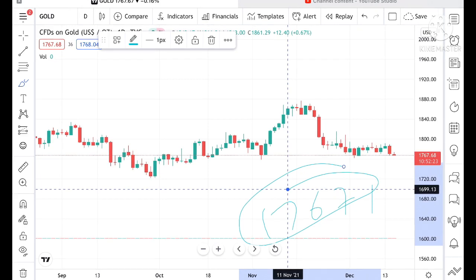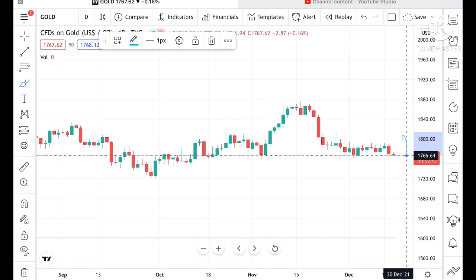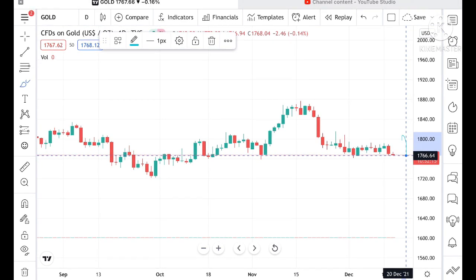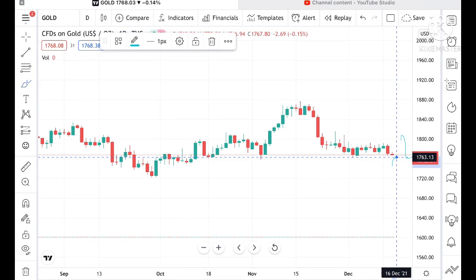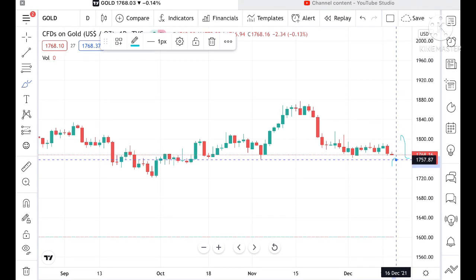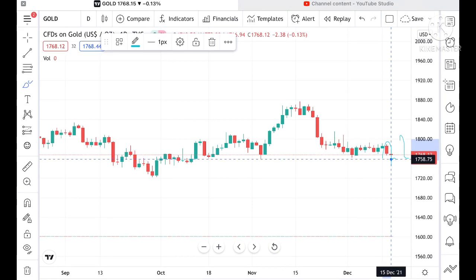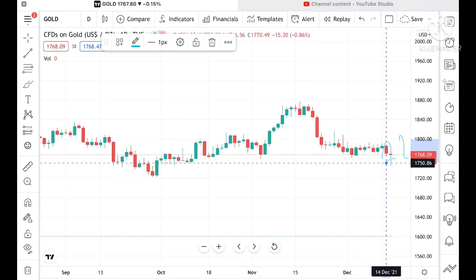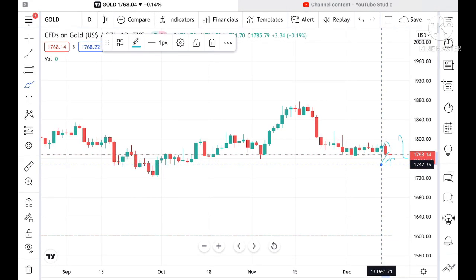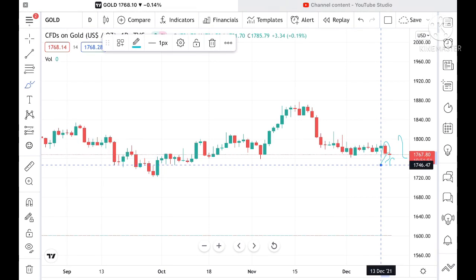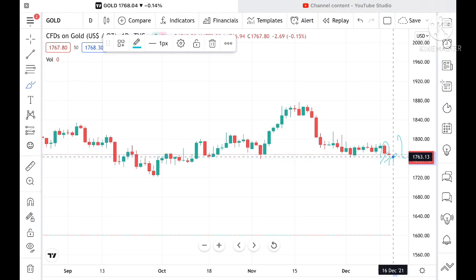Now looking at the chart, if the price doesn't sustain this level, then it can go further low to a level of 1766, and from there it can go and touch a level of 1762. Once the price goes below this level, it can go and touch a level of 1758 also. From there, if it goes below this level, it can go and touch a level of 1752. And if the price goes further below this level, it can go and touch a level of 1746.